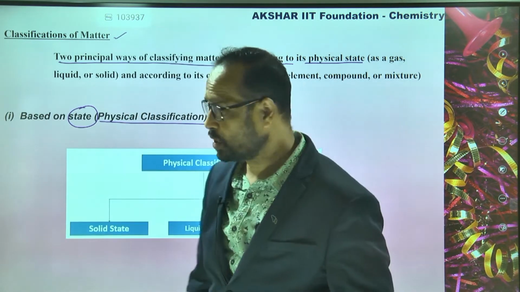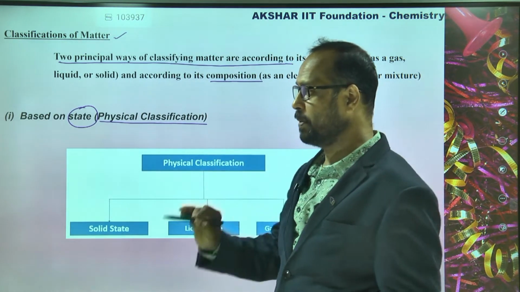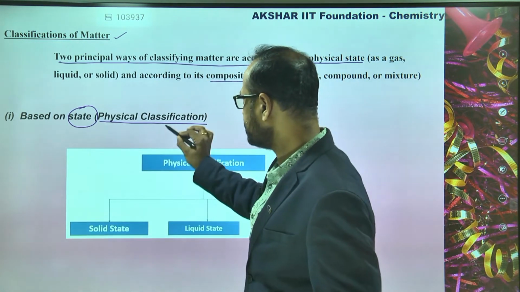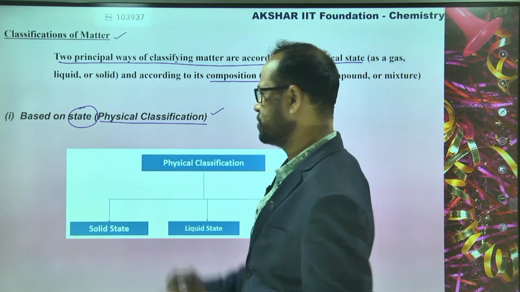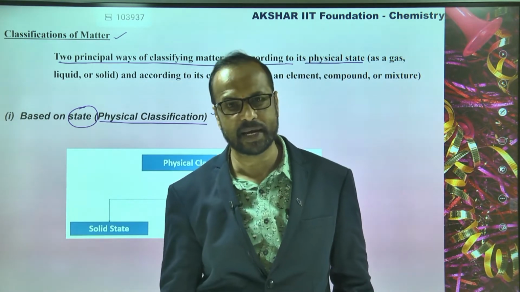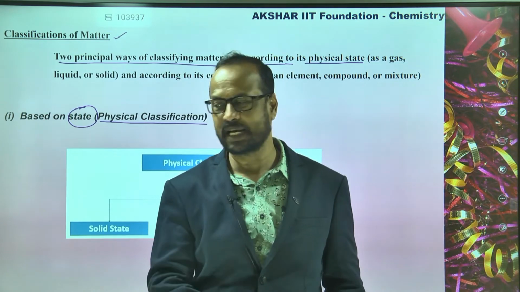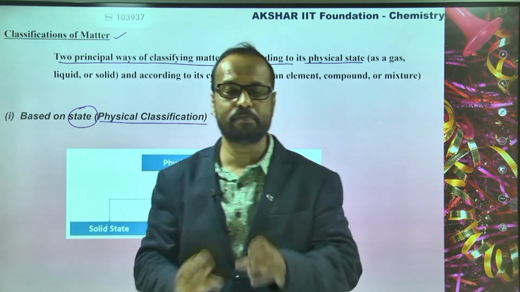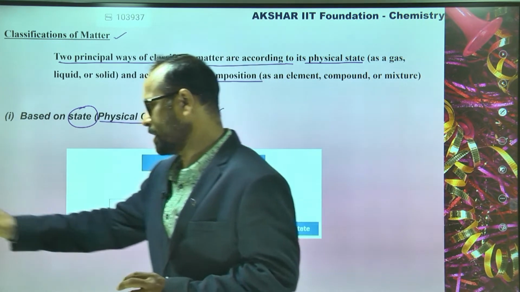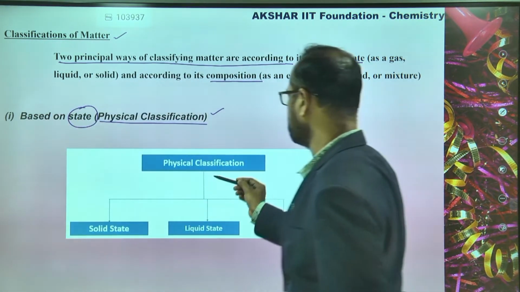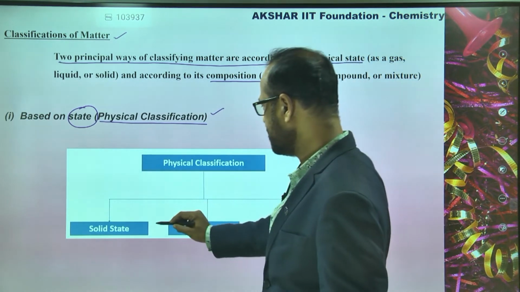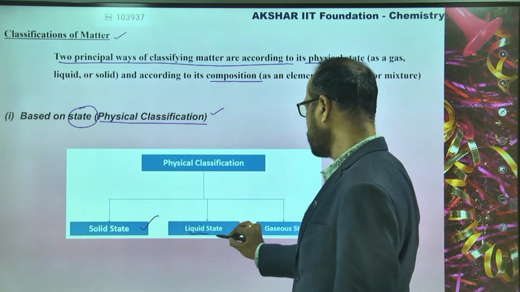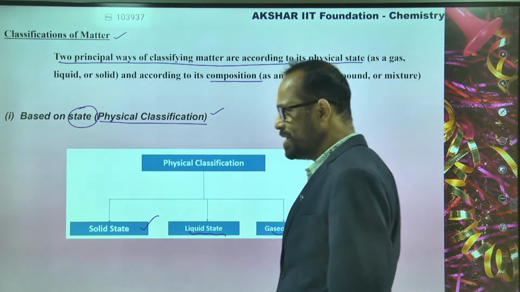So students, today in this topic, classification, we are going to discuss the physical classification, not the chemical classification. Based on the physical classification, matter can be classified into three types. How many types? Three types. One is called solid, second is called liquid, and third is called the gaseous state.